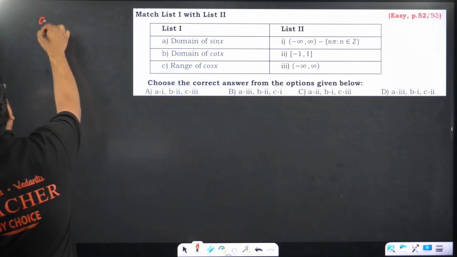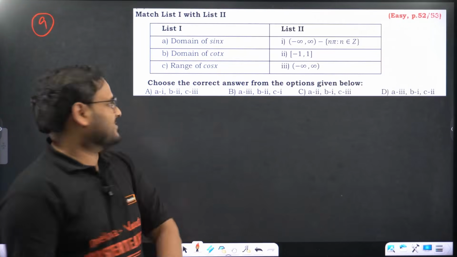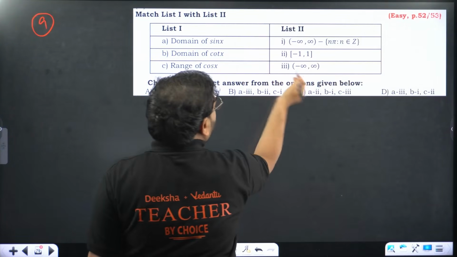Question number 9, the last of your MCQ, and a 1 marker basically. So domain of sin x is all real numbers. So you can take option 3.